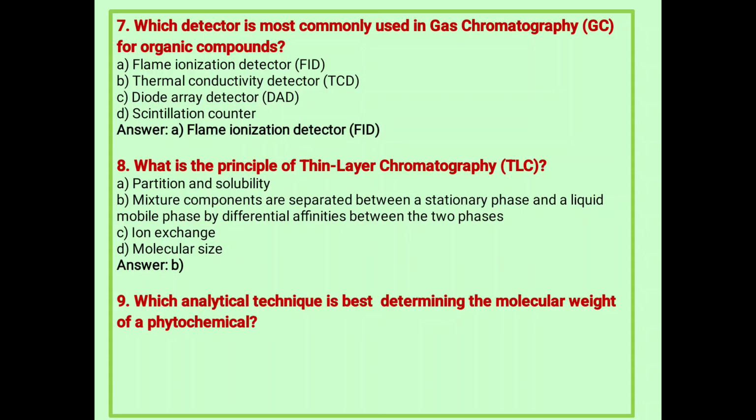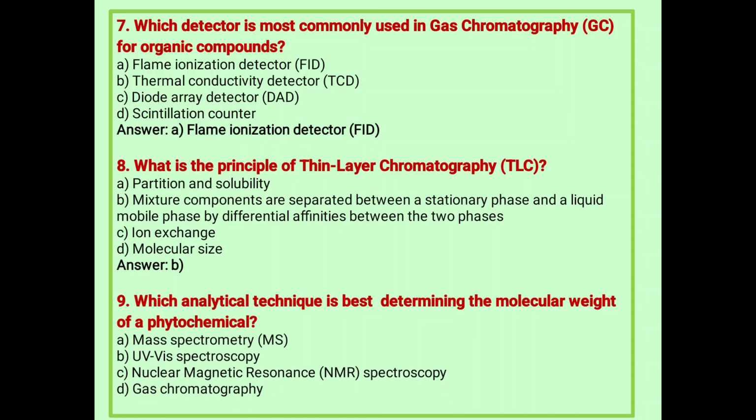Next, which analytical technique is best to determine the molecular weight of a phytochemical? That is mass spectroscopy, UV visible spectroscopy, nuclear magnetic resonance NMR spectroscopy, and gas chromatography. So mass spectroscopy determines molecular weight. UV visible spectroscopy determines saturated and unsaturated compounds and impurities. That is the role of UV spectroscopy: sigma to sigma star, pi to pi star transitions. So energy is absorbed and excites the molecule. You have heard about nuclear magnetic resonance determining the signals. So A is the correct answer. You have to remember.